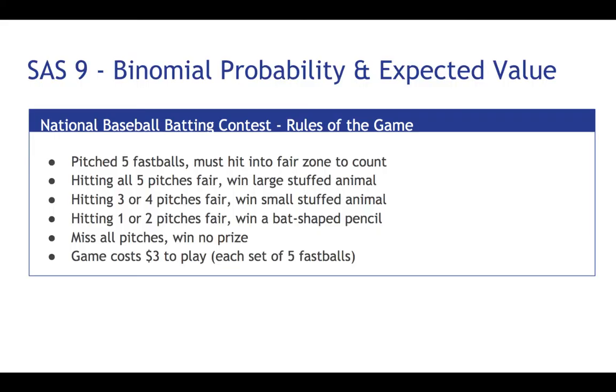So, National Baseball Batting Contest, rules of the game. You're pitched 5 fastballs, and you must hit into the fair zone to count. If you hit all 5 pitches fair, you win a large stuffed animal. 3 or 4 pitches fair, you win a small stuffed animal. 1 or 2 pitches fair, you win a bat-shaped pencil, and if you miss all the pitches, you get no prize. The game costs $3 to play. That's a set of 5 fastballs for $3.